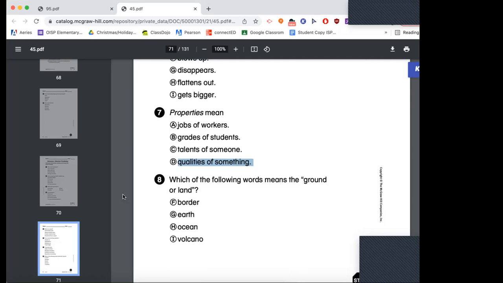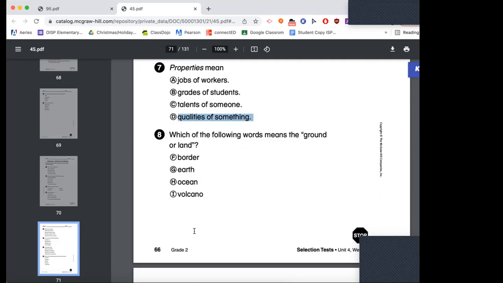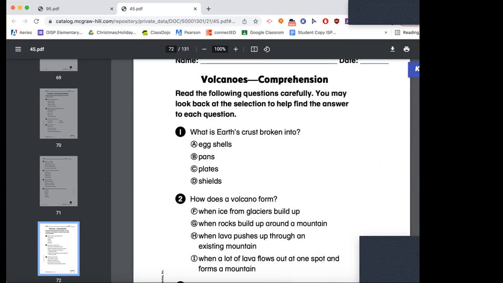Okay, last vocabulary, and then we're going to move on to our story. Which of the following words means the ground or land? Border, earth, ocean, or volcano? Earth. Earth is the ground or land, like dirt. Okay, I'm sorry, not last.